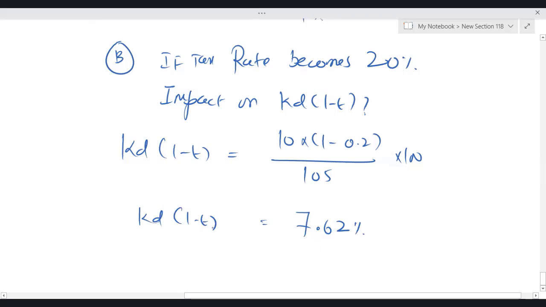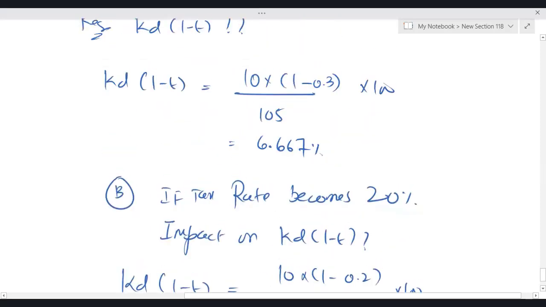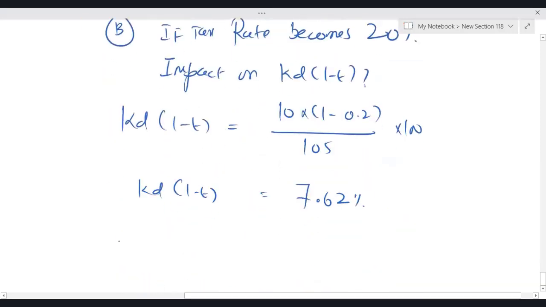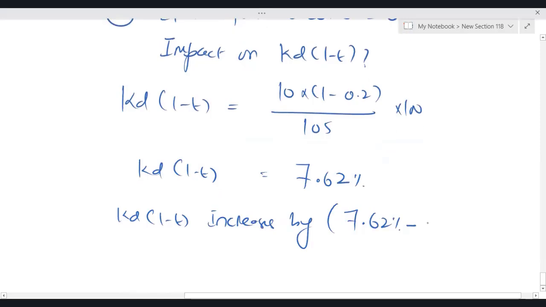Again, 7.62% is not the answer. They have asked the impact. So the impact is KD(1 minus T) increases by 7.62% minus 6.667%.